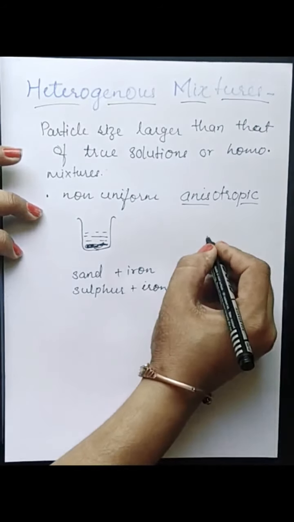Though milk seems to be homogeneous, the particles are dispersed in the dispersion medium. Now on the basis of particle size, heterogeneous mixtures are also of two kinds: one is colloids, another is suspension.